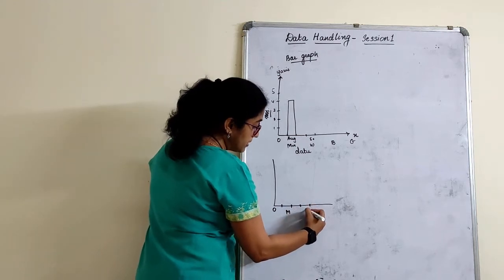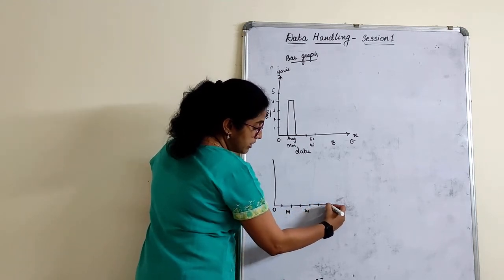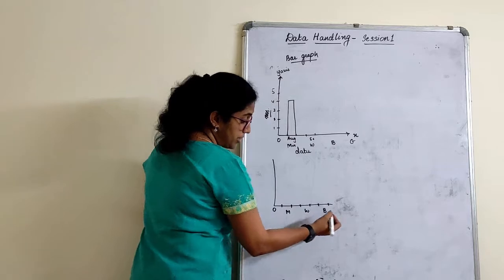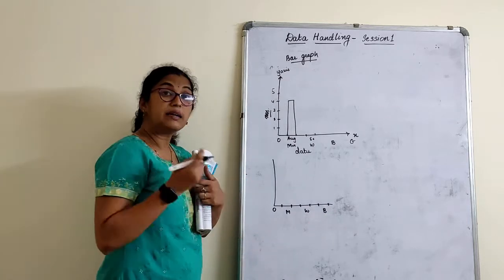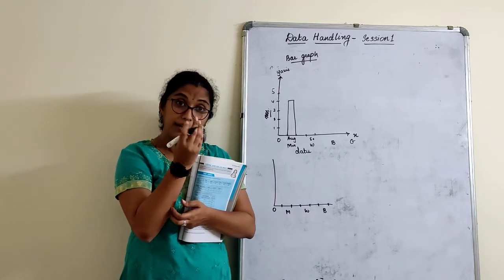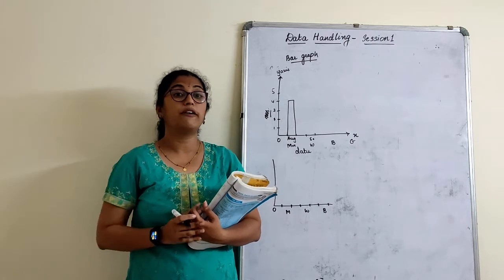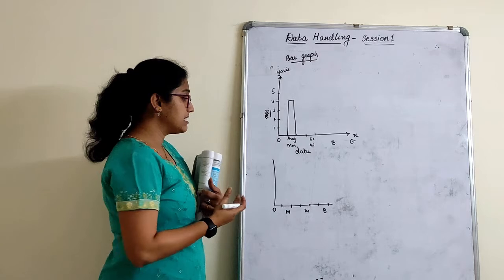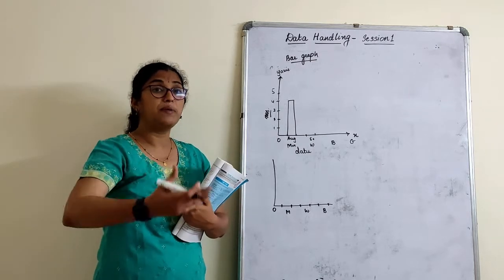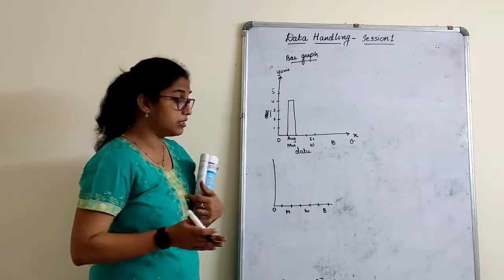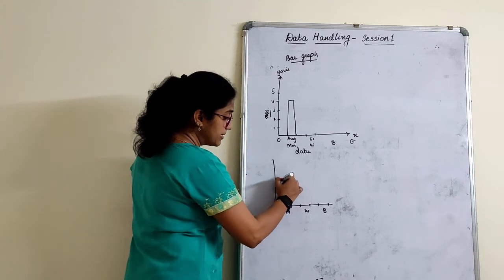So this I want to represent as women. This box I want to represent as boys. Right? So it's up to you whether you want to take 1 unit as a box or 2 units. But whatever you use, throughout you have to use the same. It's just an example I am giving you. You will understand more and more when we actually do the graph and represent it.